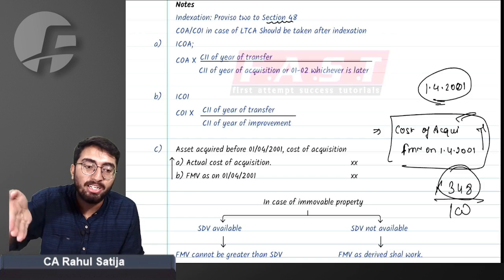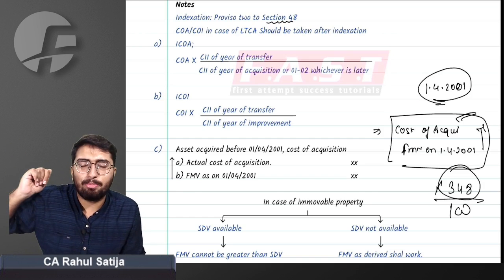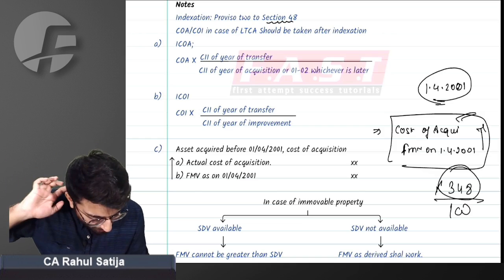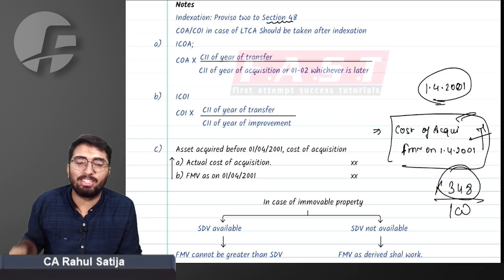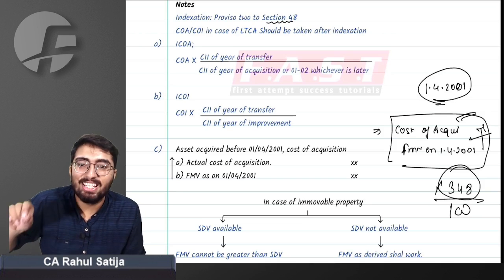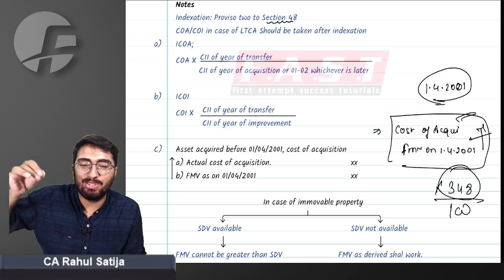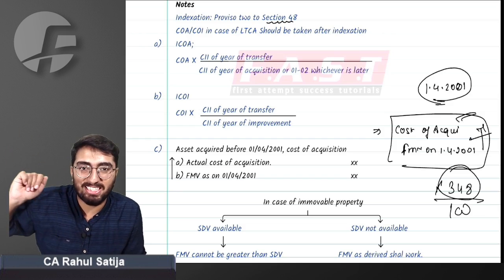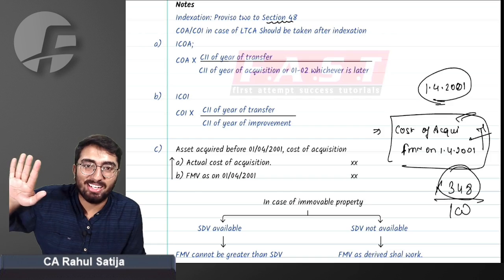In case of any property bought before 1st April 2001, you have to consider the FMV of such property. But there is a catch. Since you are being allowed to use FMV, it is bound that you will be inflating such FMV. Getting me or not?